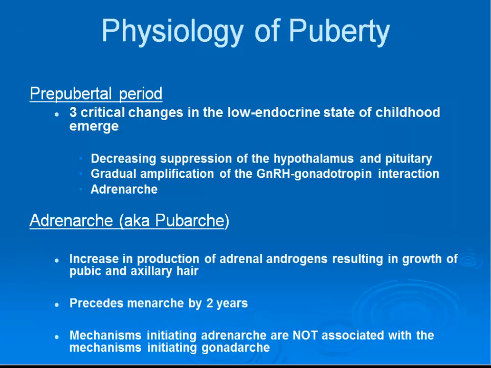So 3 important changes start to occur around 6 to 8 years of age. Number 1, the decreasing suppression of the hypothalamus and pituitary from estrogen. Number 2, a resultant increased production of pulsatile GnRH from the hypothalamus and stimulation of gonadotropins from the pituitary. And number 3, the process of adrenarche. Adrenarche, also known as pubarche, is the increased production of androgens from the adrenal glands that leads to growth of pubic and axillary hair. Adrenarche precedes menarche by about 2 years. However, adrenarche is a separate process from the hypothalamic-pituitary-ovarian activities.